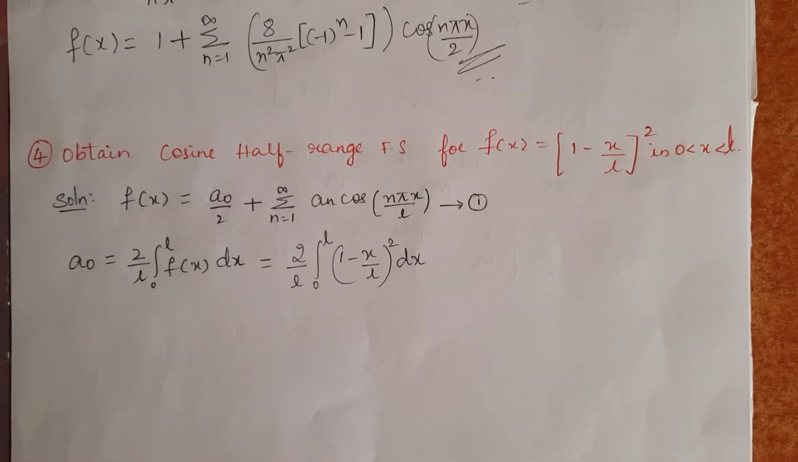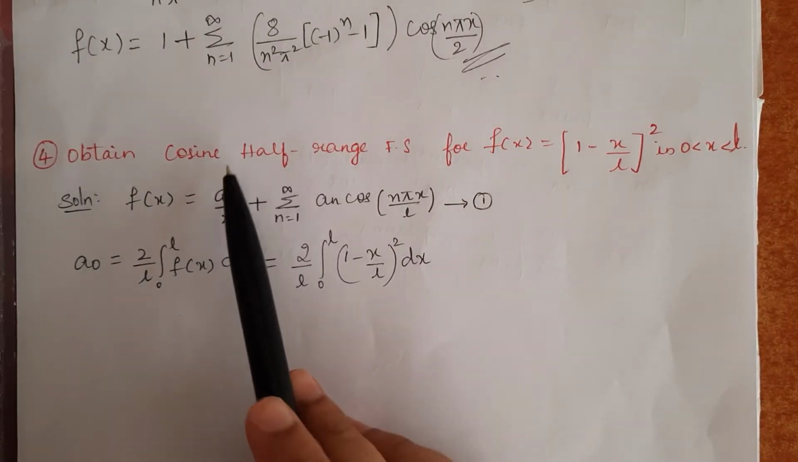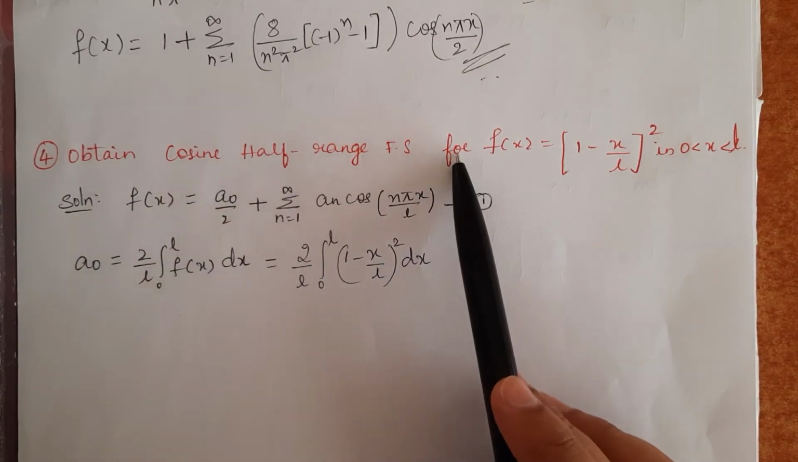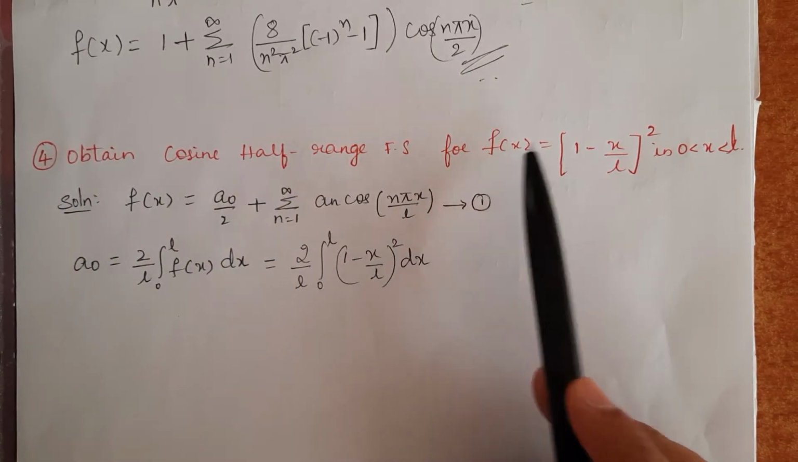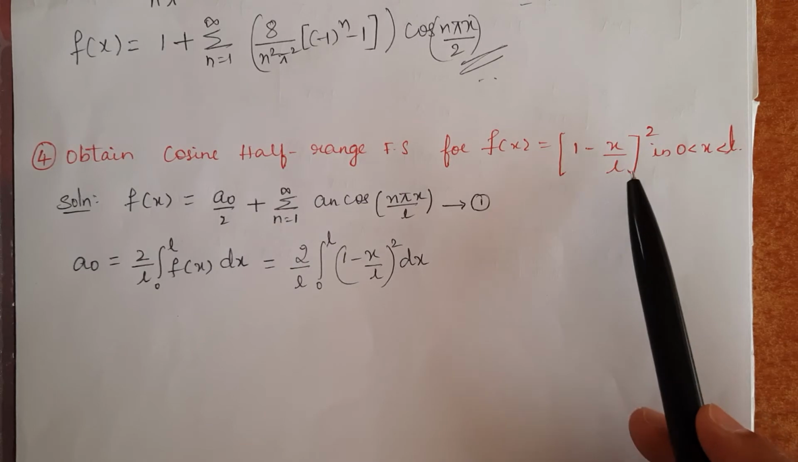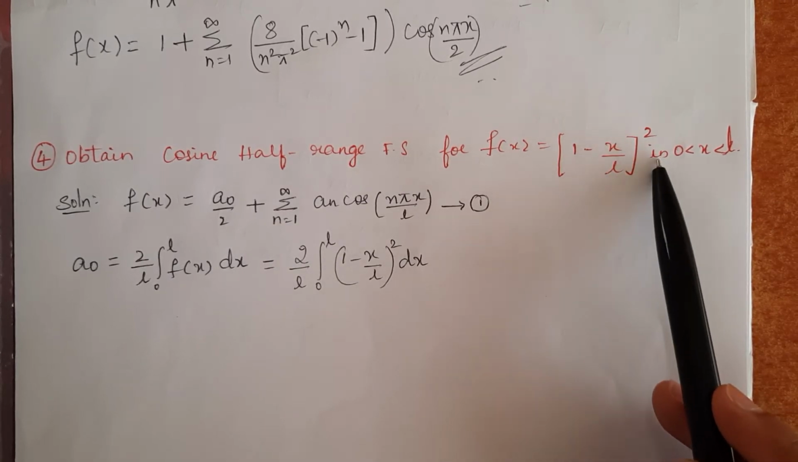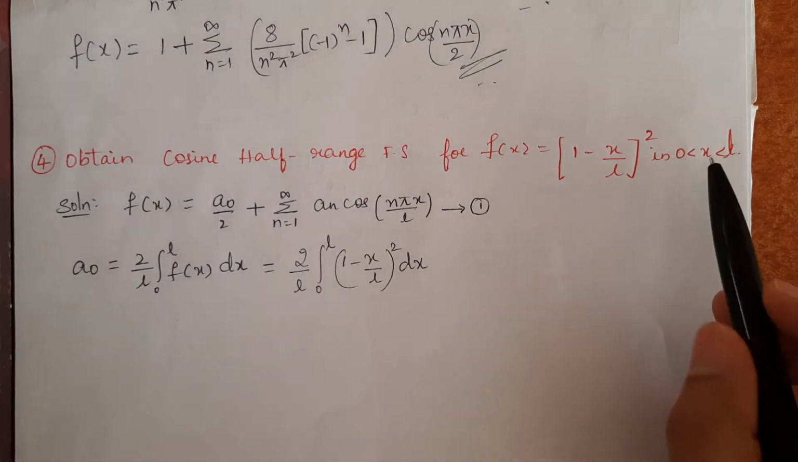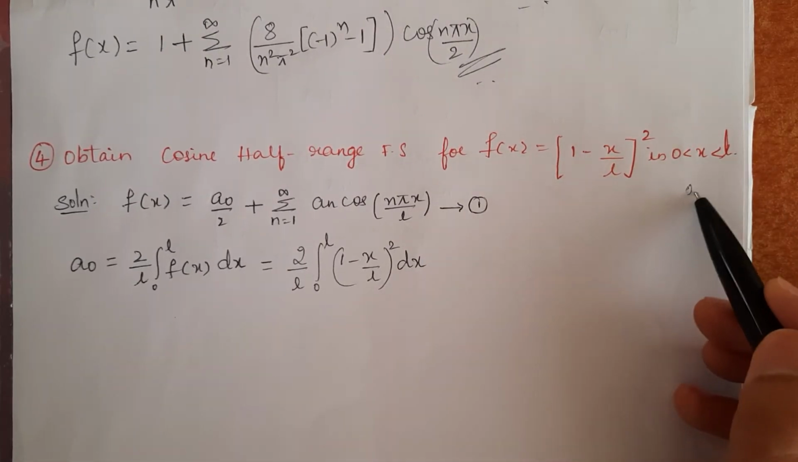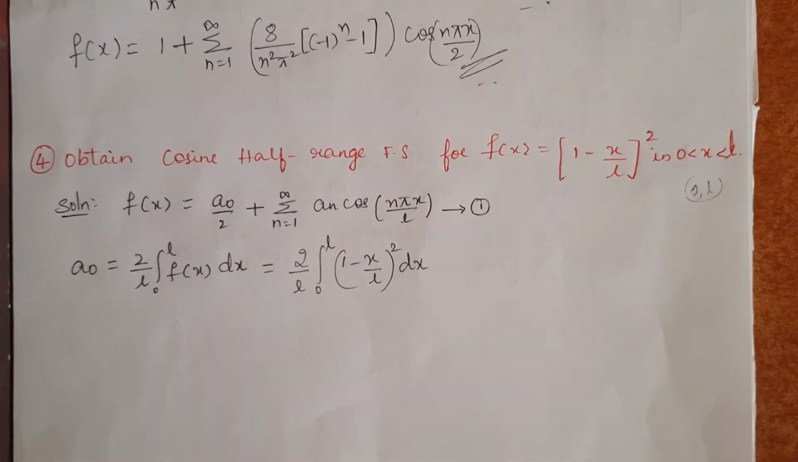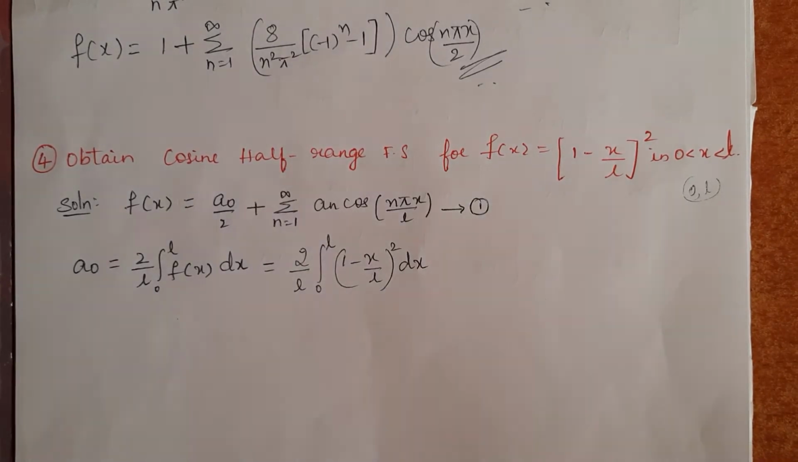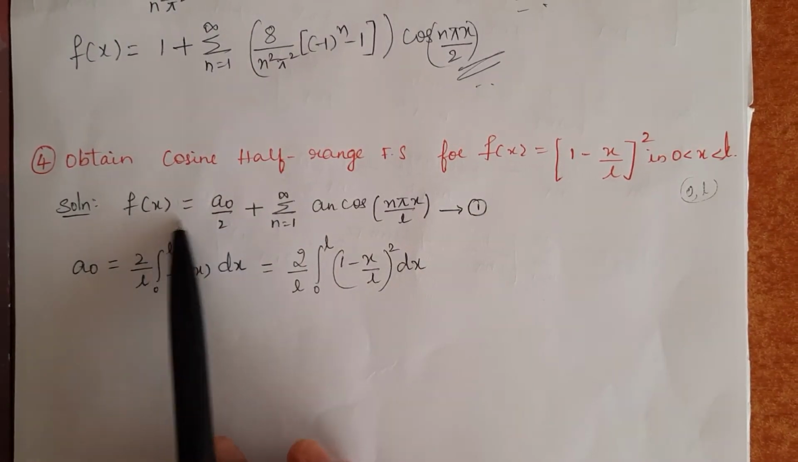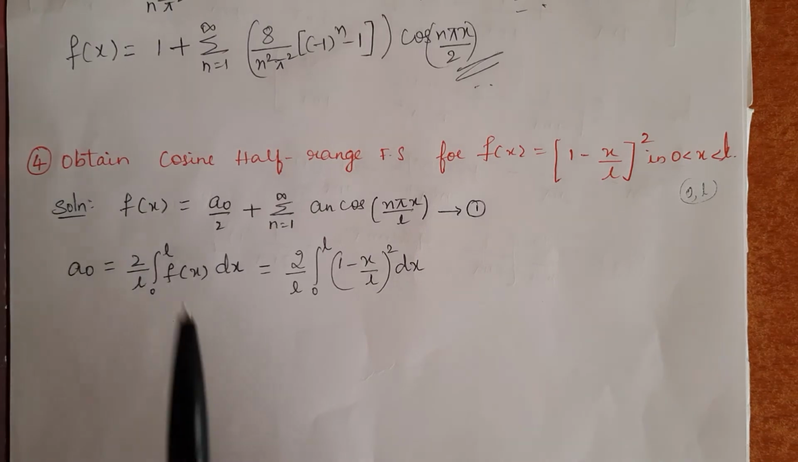Let us take up the next problem. Obtain cosine half range Fourier series for the function f of x equals 1 minus x by L the whole square in the interval 0 less than x less than L. So the given interval is between 0 to L. We should obtain the cosine half range Fourier series. So we will write down the corresponding cosine half range Fourier series expansion.